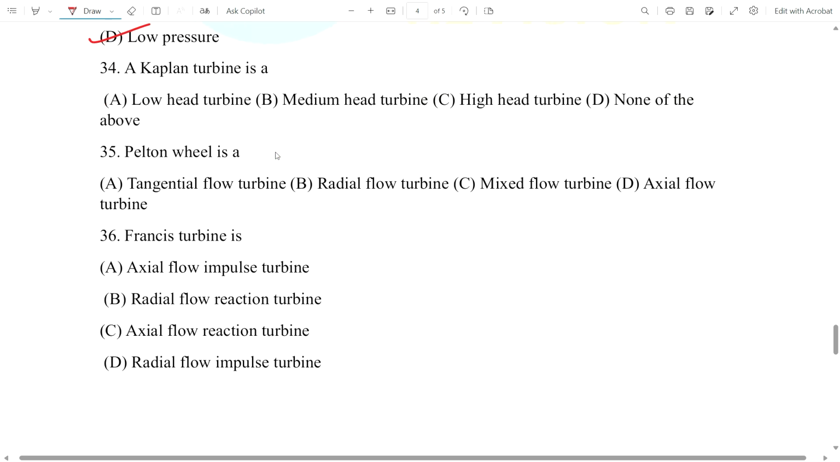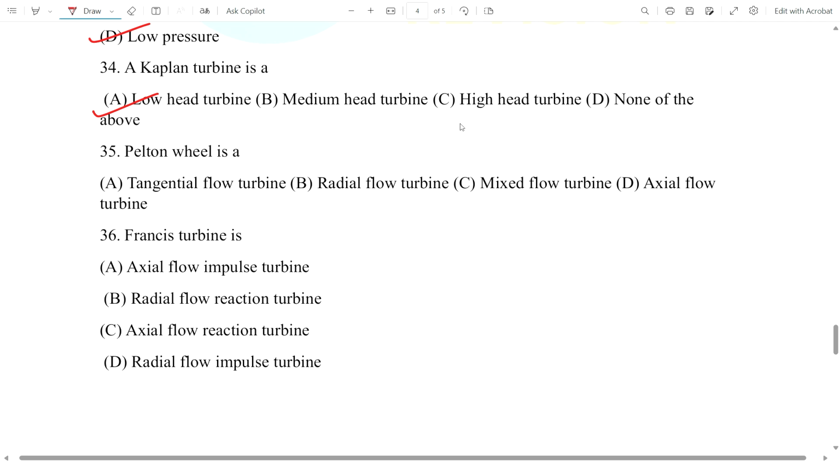Okay, now coming to 34, a Kaplan turbine is a what? Kaplan turbine, it is a low head turbine. Okay, you just remember these turbine questions, meaning questions from hydraulic machines. These are asked in the exams.